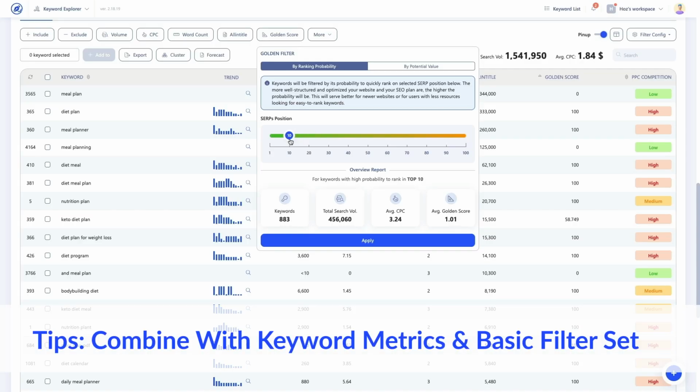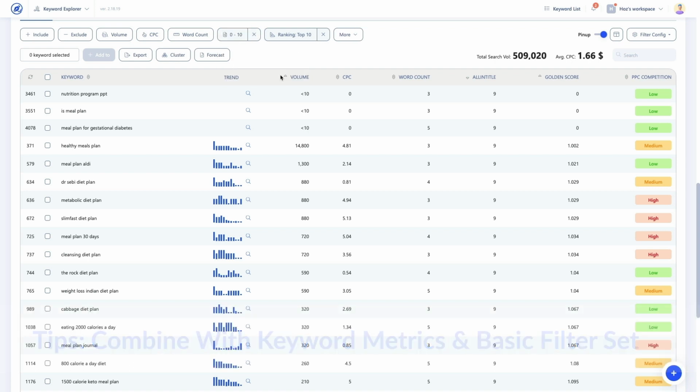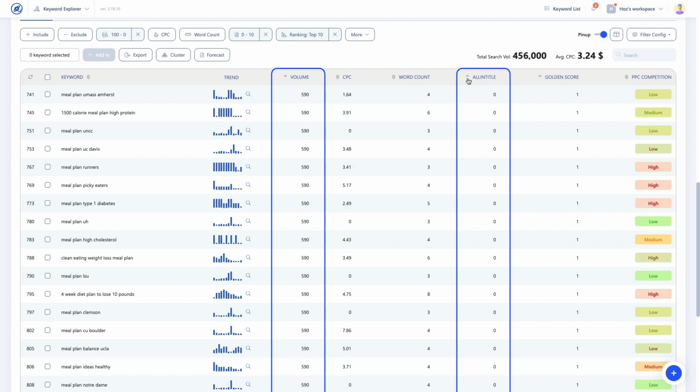For example, I can set the golden filter and then the all-in title to less than 10 to see keywords with the least direct competition. I can also set the search volume minimum to 100 monthly searches to see keywords with decent traffic that may be worth targeting. Now let's see what we can do with the resulting keywords once you've filtered your list.